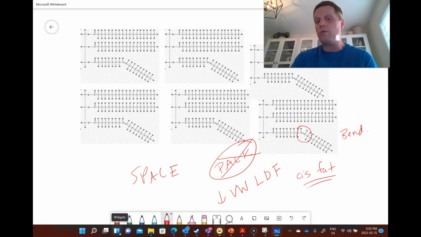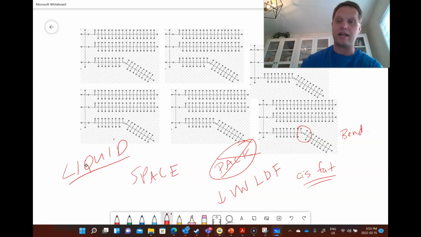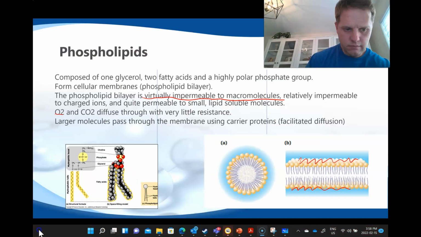Well, here we have this unsaturated fat and we can't get it close together, so therefore we don't have good London dispersion force, and we're more likely to be a liquid at room temperature. So if you ever look at unsaturated fats, you'll notice they're like vegetable oil. They're liquids, and that's because of these double bonds, which decreases the packing, which decreases the London dispersion forces.